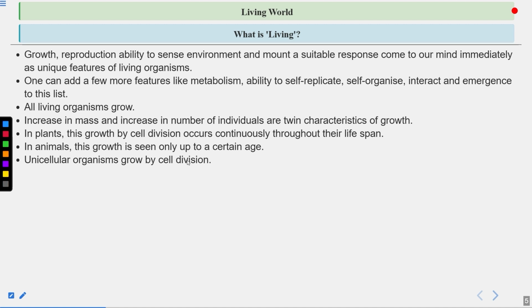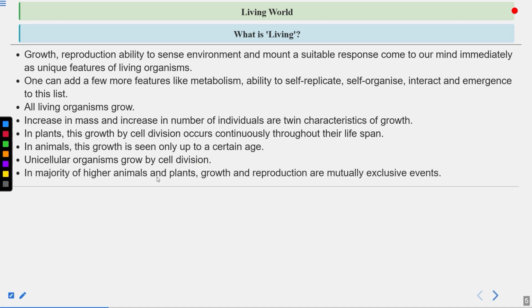Now, unicellular organisms grow by cell division. Unicellular organisms such as prokaryotes, such as bacteria, they grow by cell division. So they grow by, you can say, different modes of asexual reproduction, such as binary fission. Then fragmentation. In majority of higher animals and plants, growth and reproduction are mutually exclusive events. Okay. So by reproduction, they increase their number, which is considered as growth. So growth and reproduction are mutually exclusive events.